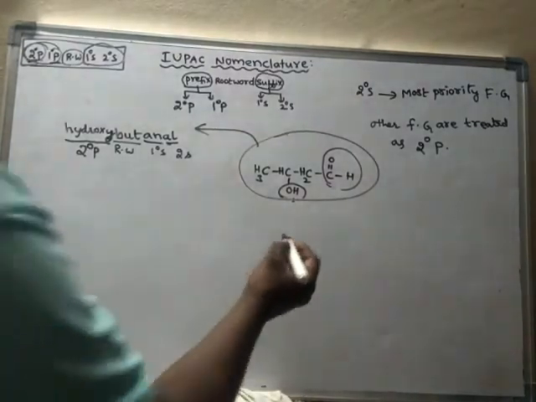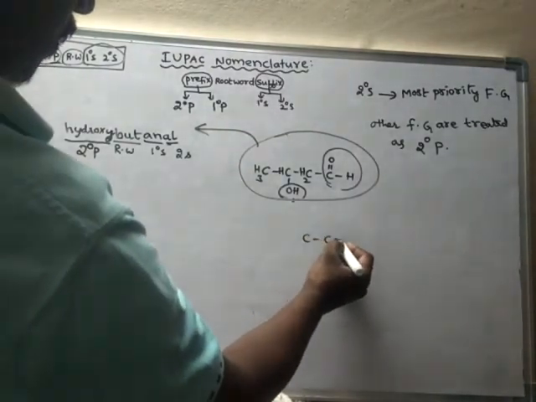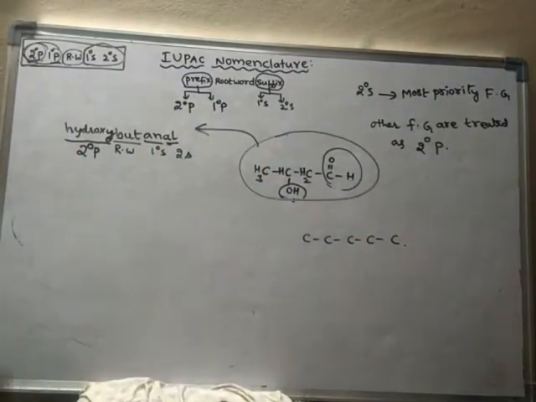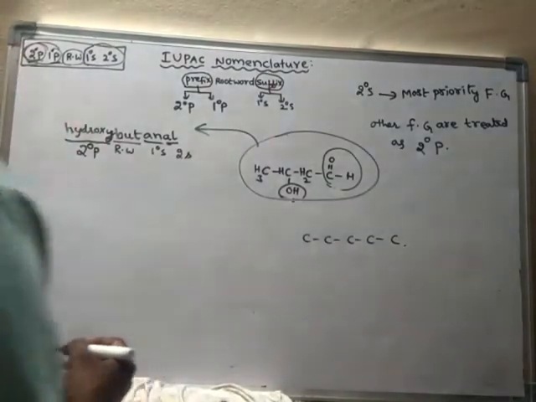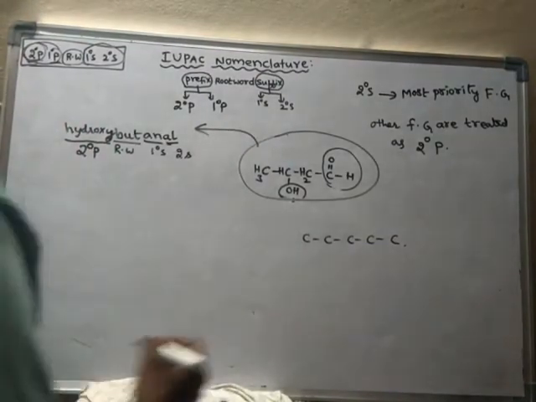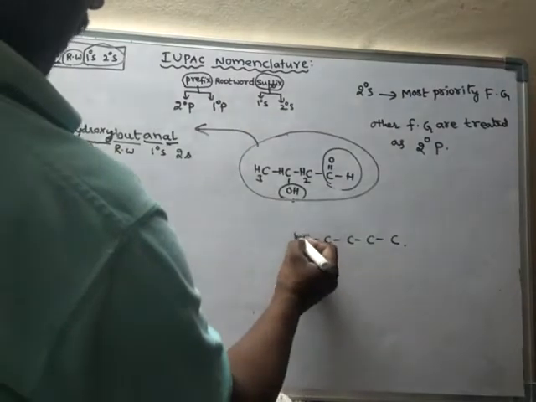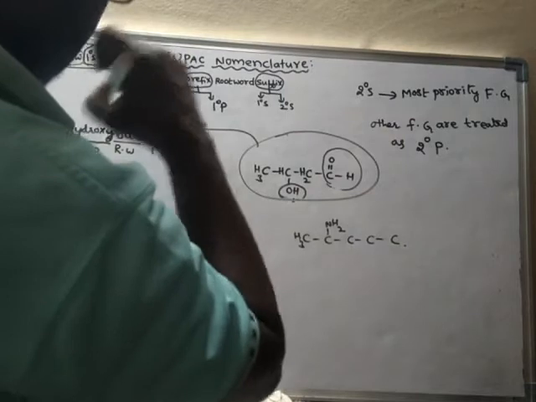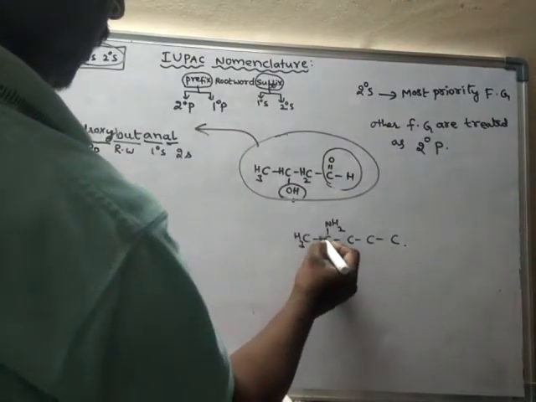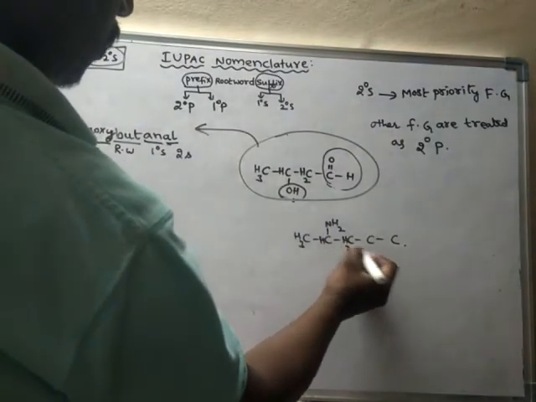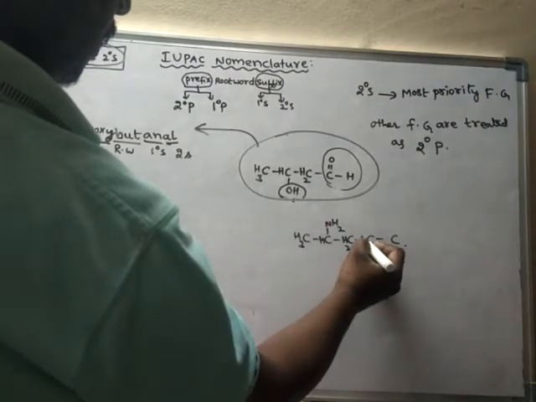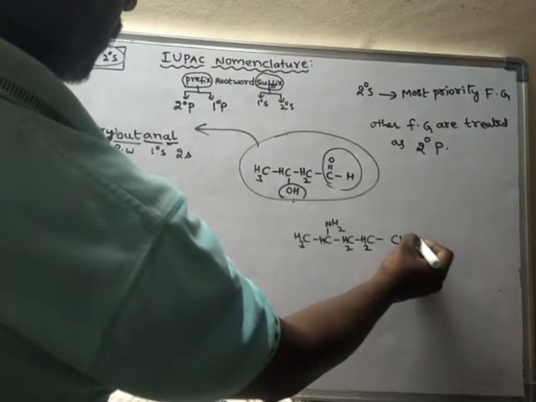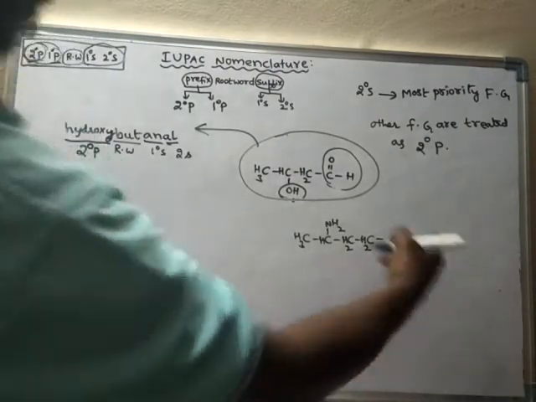if I have a compound like this, with NH2 and CH2OH groups. Suppose I have a compound like this.